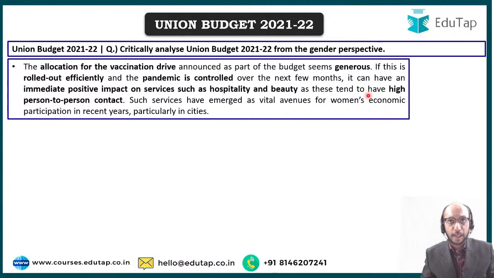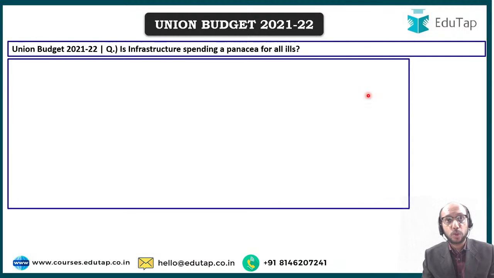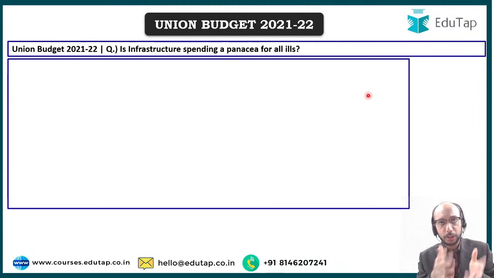So let us move ahead towards the next question. The next question that I would like to present to you is: is infrastructure spending a panacea for all ills? Of course, in your examination, you may receive a more fleshed out question, with a different wording, but the spirit of the question is simply asking you this: that in Union Budget 2021-2022, the Government of India has apparently earmarked a lot of money for infrastructure creation, right? Is that a panacea for all ills facing the Indian economy?